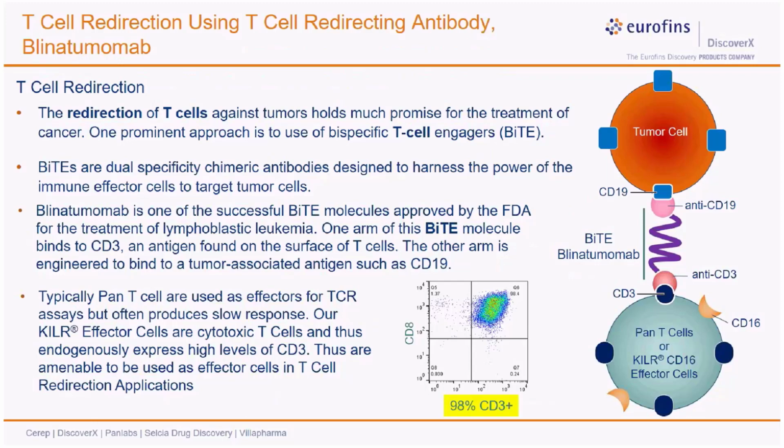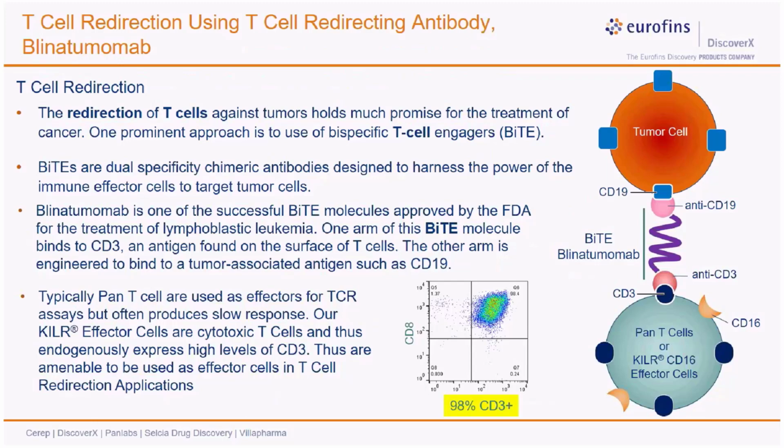As shown on the schematic on the right, one arm of this BiTE molecule binds to CD3, an antigen found on the surface of T cells. Most commonly, researchers use pan-T cells, which are isolated using negative selection, for T cell redirection applications, while the other arm is engineered to bind to a tumor-associated antigen such as CD19, which is what blinatumomab is directed against.